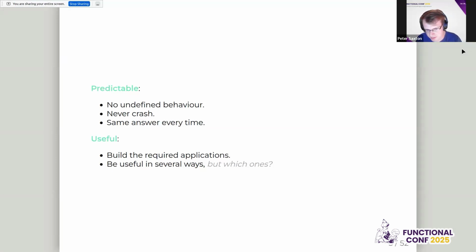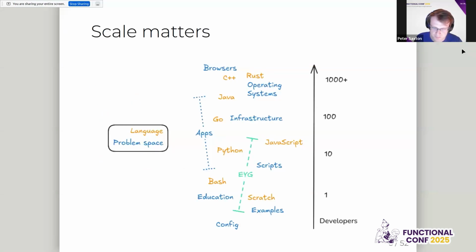Useful, okay, so we can build the required applications and potentially useful in several ways. But I add here, well, which ones? There's the right tool for the job kind of question. So I think one of the most important things for applicability to usefulness is scale. I think this is probably where most flame wars erupt, where people are talking about different size teams or different size projects and going which language is best.